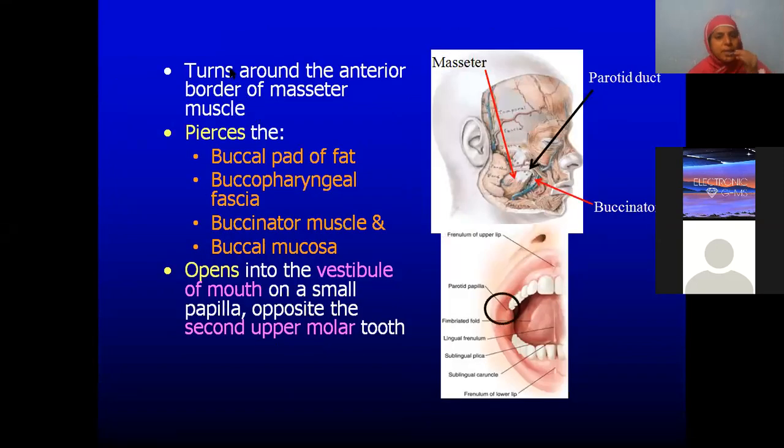Now, you see here, this parotid duct, it is turning around the anterior border of the masseter muscle. We should know what all structures it is piercing. Very, very important. It pierces the buccal pad of fat, buccopharyngeal fascia, buccinator muscle, buccal mucosa. Finally, it is opening into the oral cavity. Okay, into the vestibule of the mouth, behind upper second molar tooth.